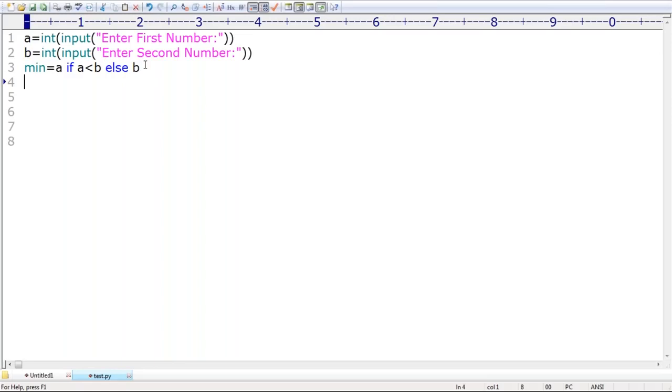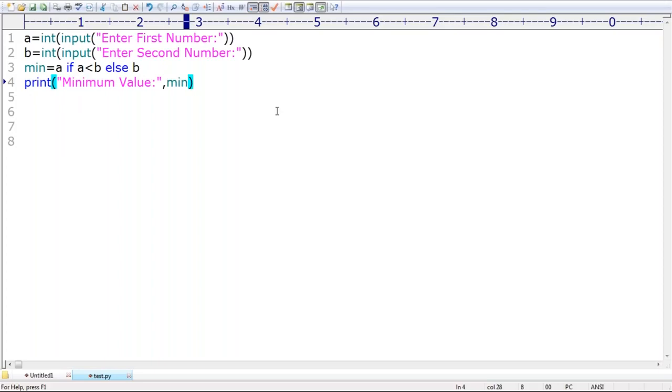Now print the minimum value. The first argument is a label, what is the minimum value, and the second argument is the value. Okay, that's all. So the minimum value is found like this. Remember that.